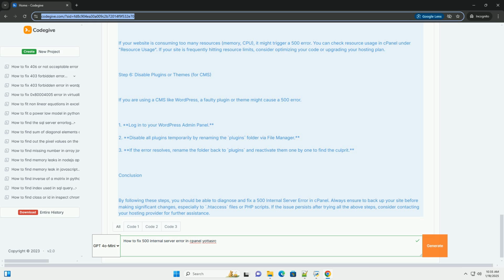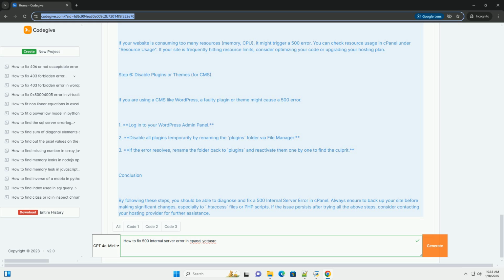Step 2. Review .htaccess file. The .htaccess file controls various settings for your website. Incorrect rules in this file can lead to a 500 error. Here's how to check and fix it. 1. Go to the file manager in cPanel. 2. Navigate to the root directory of your website, usually public_html. 3. Look for the .htaccess file.